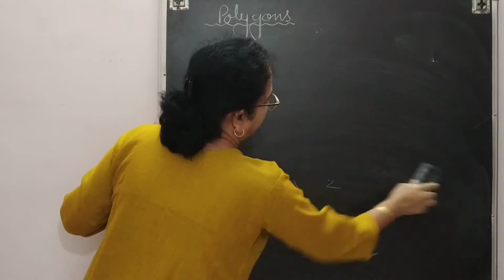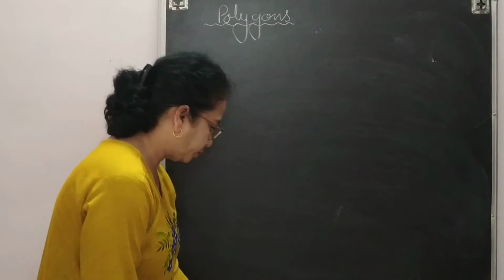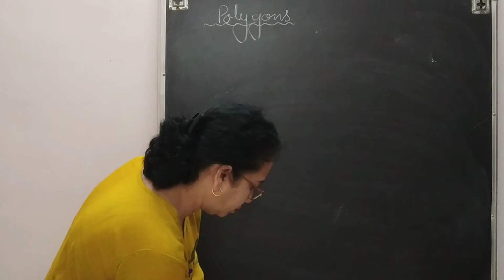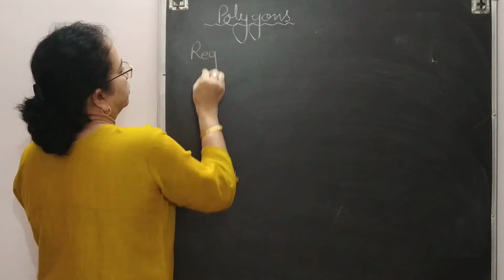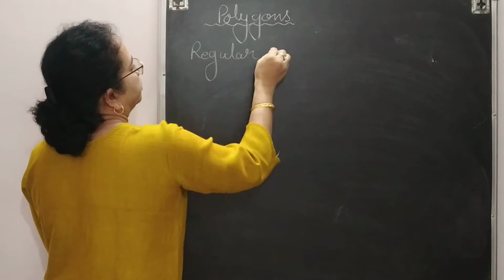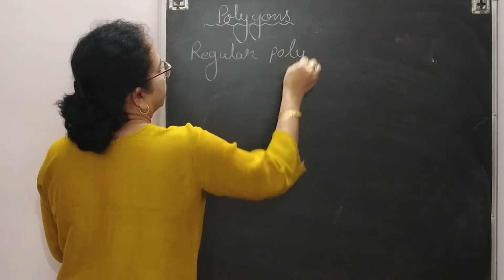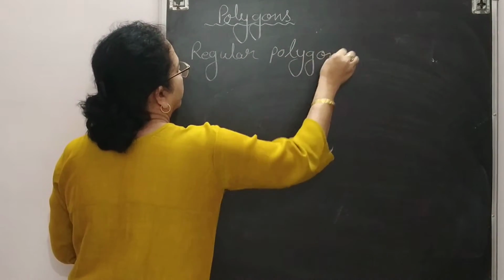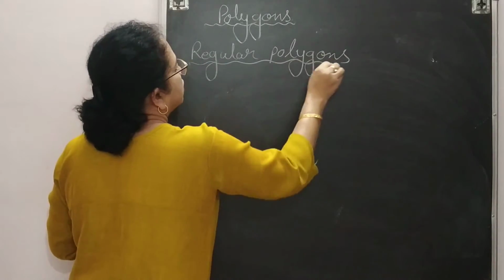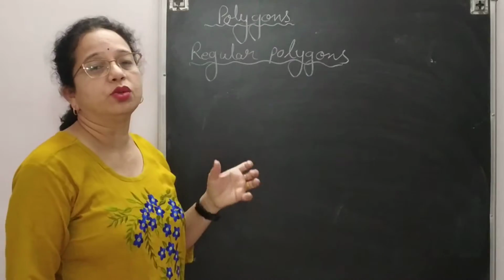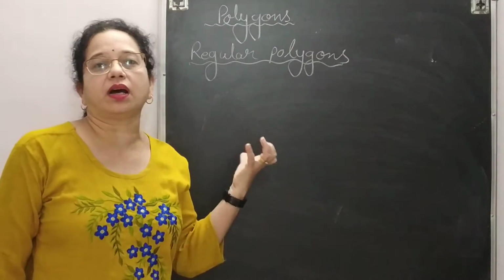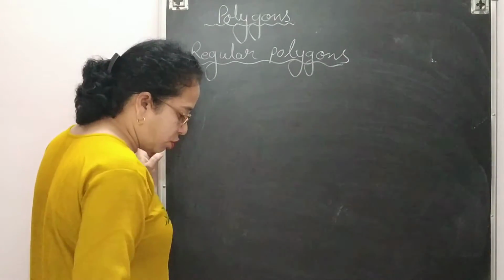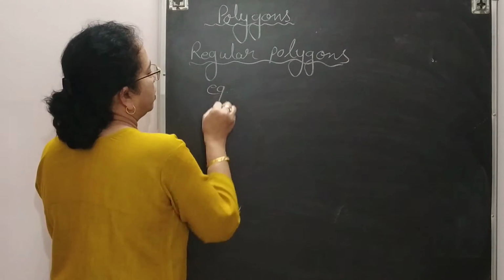Now the next one is regular polygons. रेगुलर पॉलीगॉन्स में एंगल्स एंड साइड्स दोनों ही सेम होते हैं. All the angles are of equal measure and all the sides are of equal measure. इसको हम कहते हैं equiangular.